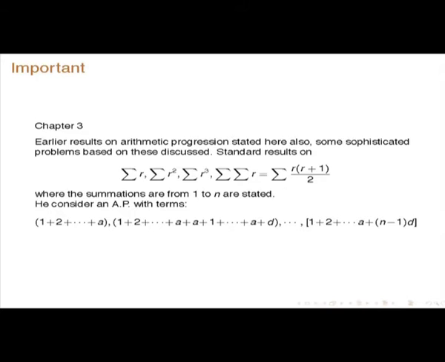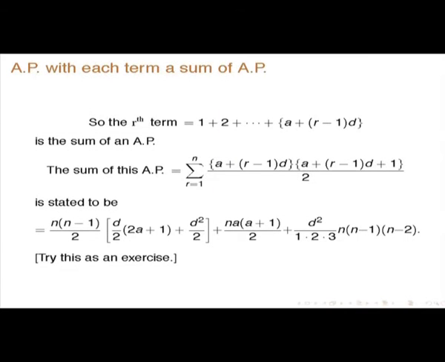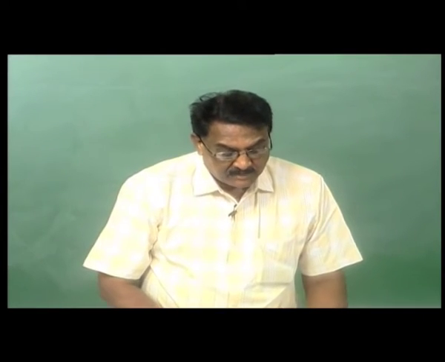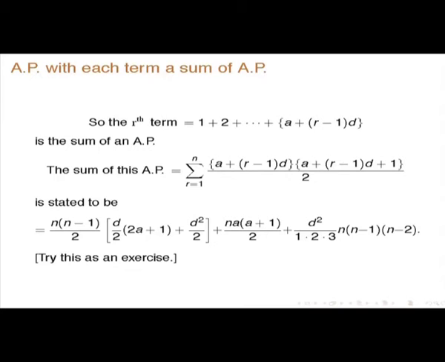Now we consider an arithmetic progression whose terms are each the sum of an arithmetic series. The rth term will be a plus r minus 1 into d. The sum of this arithmetic progression, you have to sum over r equal to 1 to n, and then you get this. So he gives a slightly more general result: from the sum of sums of integers, you go to the arithmetic progression. I have not given the Sanskrit first, but it does not matter.